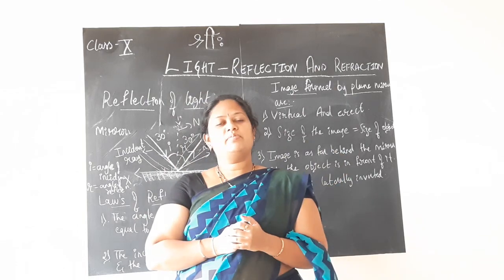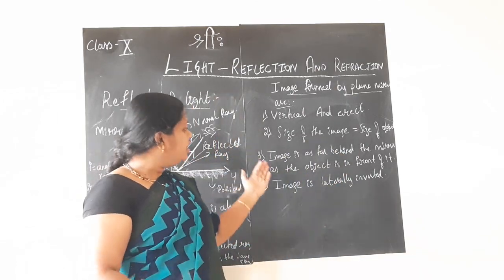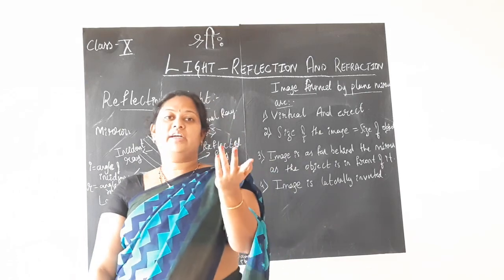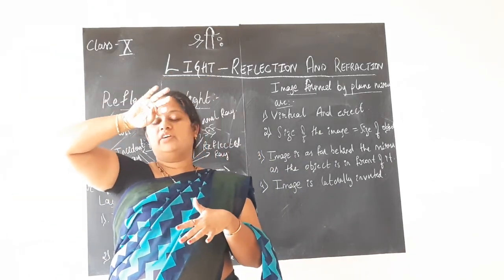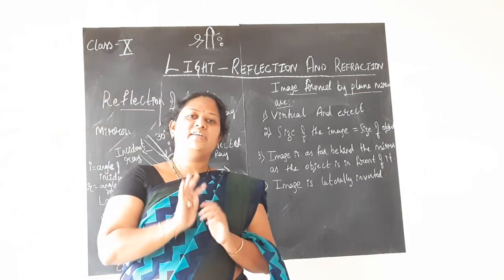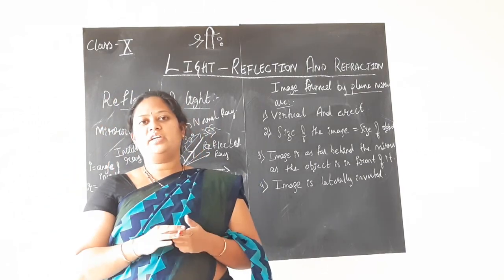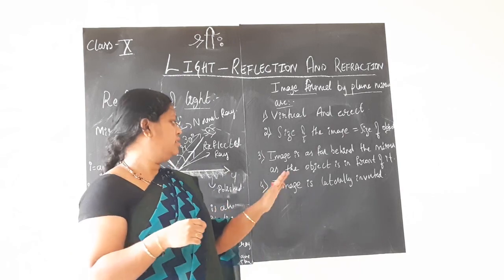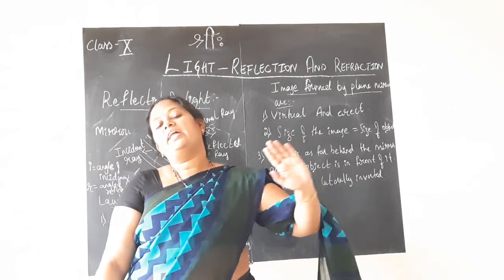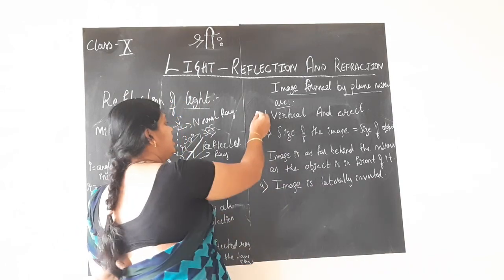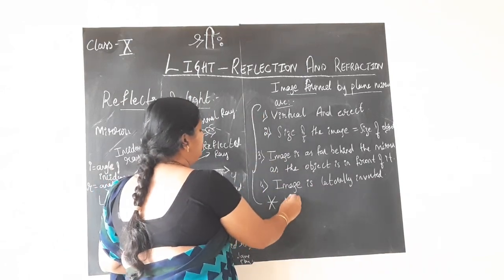You have studied about this in your lower class, yes, no? So the image formed is laterally inverted. Fully inverted means, children, completely upside down. Laterally means sideways inverted, like right hand, left hand, I said, no. So all that is an example for lateral inversion. The image formed is laterally inverted. These points are very, very, very important, which you will have to keep in mind.